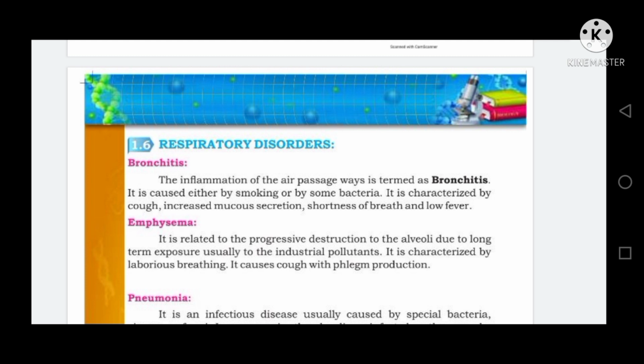Bronchitis. Bronchitis is derived from bronchi. The inflammation of the air passage we term as bronchitis. Inflammation means any physical condition in which the part of the body becomes red, swollen, hot, often painful, especially as a reaction to injury or infection. It is caused either by smoking or by some bacteria, and this disease is characterized by cough, increased mucus secretion, shortness of breath, and low fever.